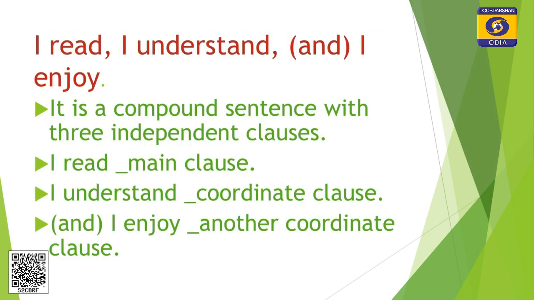Look at this sentence. I read, I understand, I enjoy. It is a compound sentence with 3 independent clauses. Among these 3, one is a main clause, other 2 are coordinating clauses. The main clause is I read, the first coordinate clause is I understand, the second coordinate clause is I enjoy. So this is a compound sentence. Don't get puzzled.